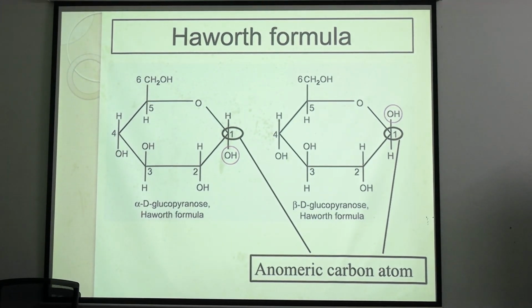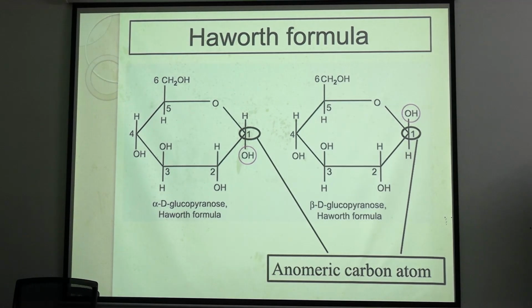Now you just think, we already have 16 isomers of hexose, each have anomers, each will make alpha and beta structure. So how many will be there total? 32. So total number of isomers of glucose will be 32. Clear? For everyone, is it clear? Total number of isomers, why are they formed, how are they formed? Clear though? Now coming to optical isomers.